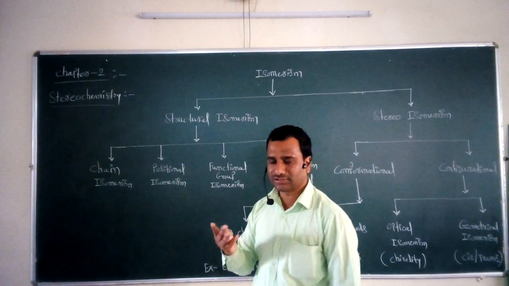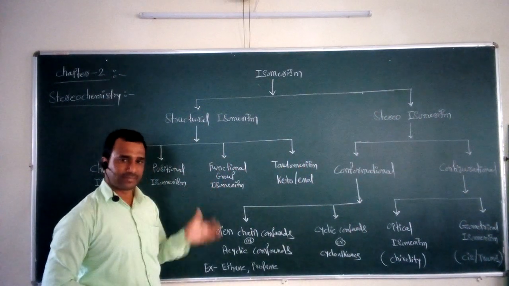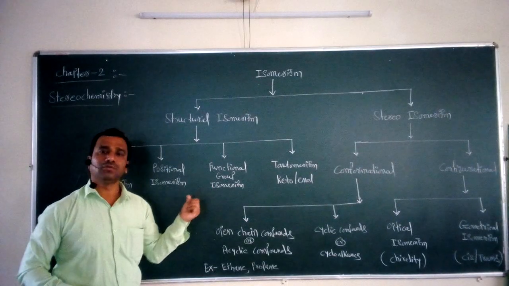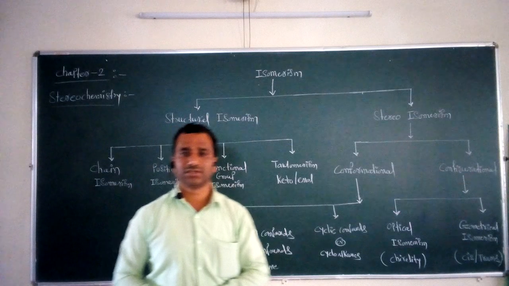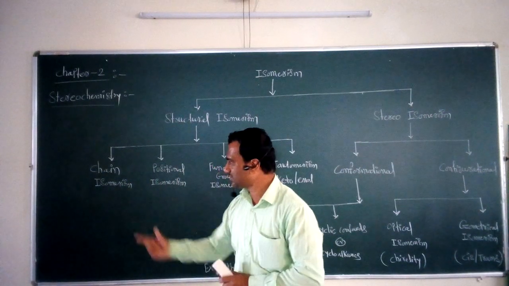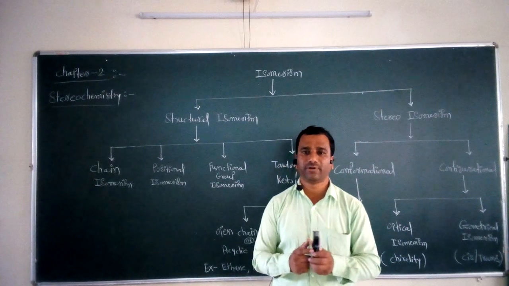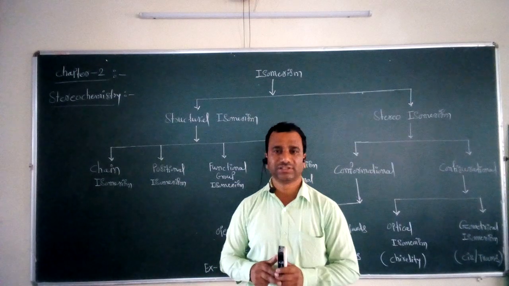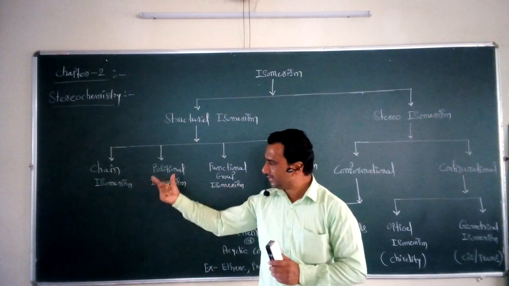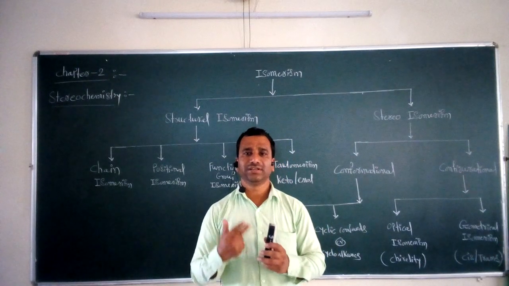So this structural isomerism can be classified into four subtypes. These four subtypes we have to study now one by one. So the first important subtype of this structural isomerism is called chain isomerism. This first subtype is very important as far as the study of organic molecules is considered. Now the name itself indicates the meaning of chain isomerism.